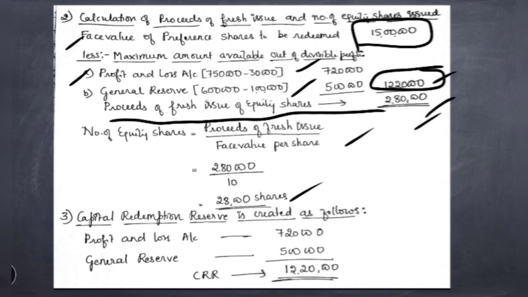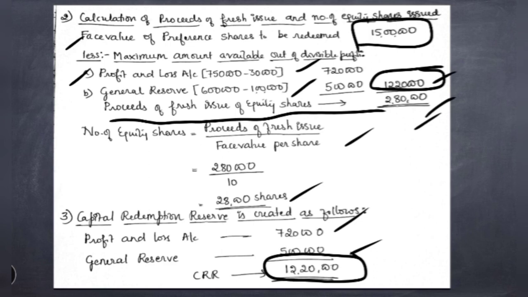How did you get that 12 lakh 20,000? 7 lakh 20,000 out of the profit and loss account and 5 lakh out of the general reserve. So the total capital redemption reserve to be created is to the extent of 12 lakh 20,000. Okay, so these are the three working notes which we have to provide in this question.